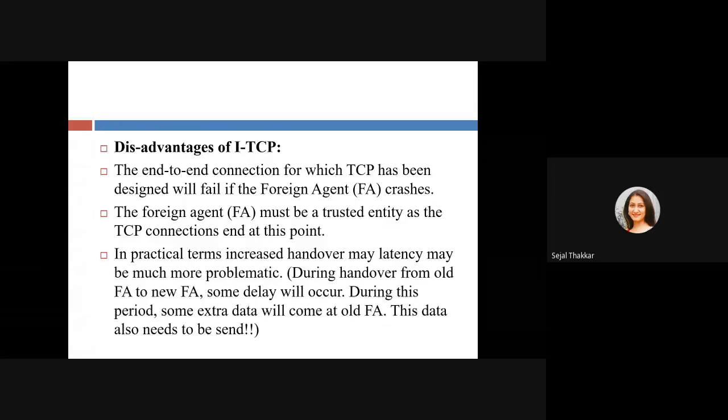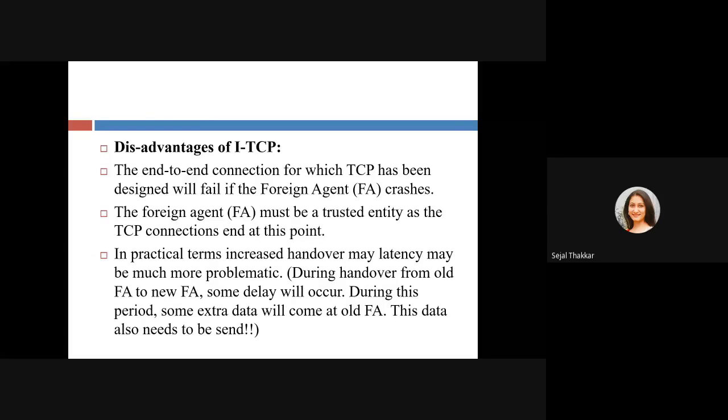Practically, suppose we are moving with a mobile device from one place to another. Suppose I'm using my mobile in a car and going from Ahmedabad to Baroda, and I'm using the internet, sending mail or packets. I'm sending my packets from my home network and the foreign network. If I'm at the Ahmedabad location, then the foreign network or base station I'm using is of Ahmedabad. But now suppose I am at the Baroda location. My foreign location is Baroda, and I'm using the base station or tower of that particular Baroda network.